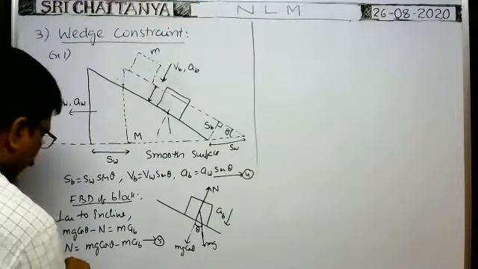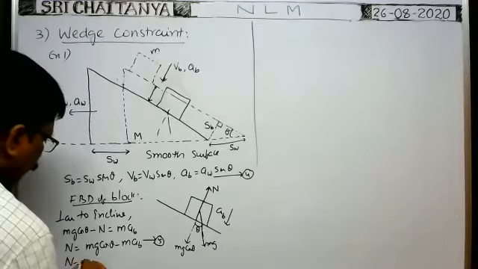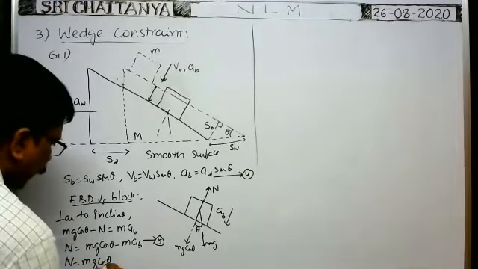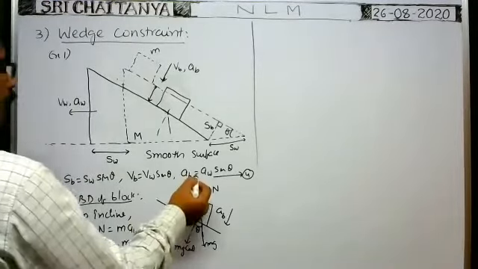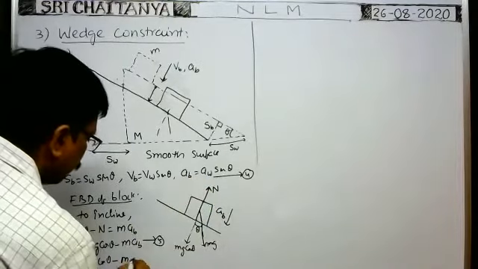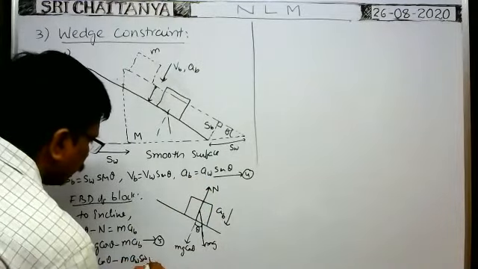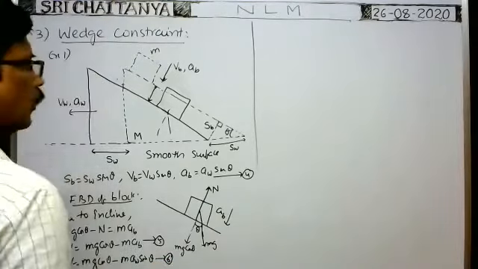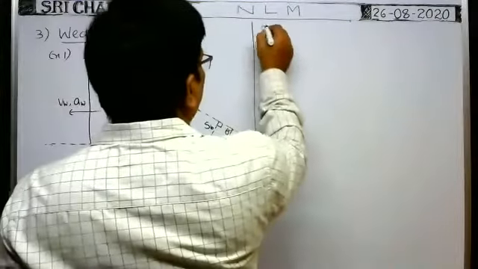From this formula we can write N is equal to mg cos theta minus m into AW sin theta. This is equation 6.